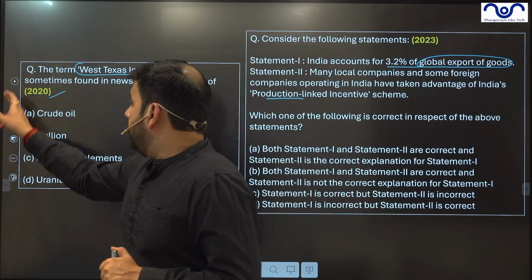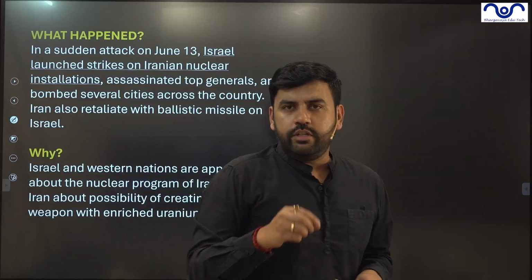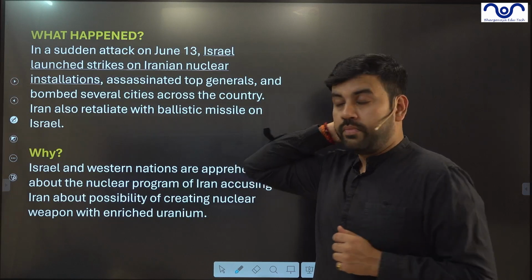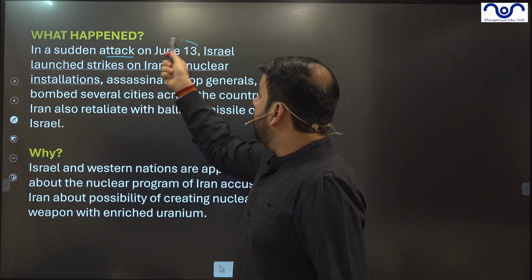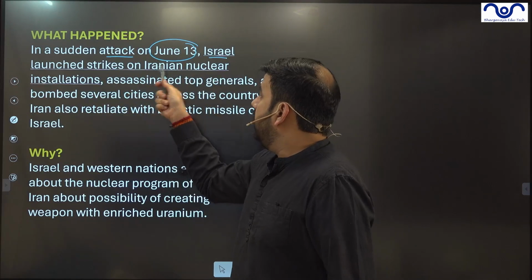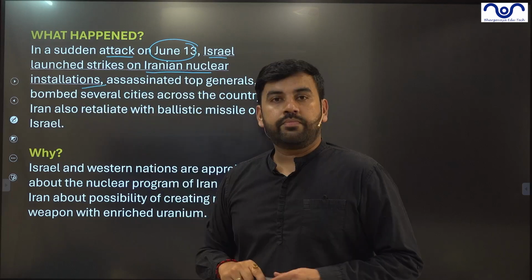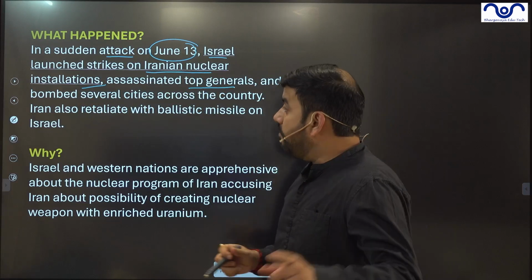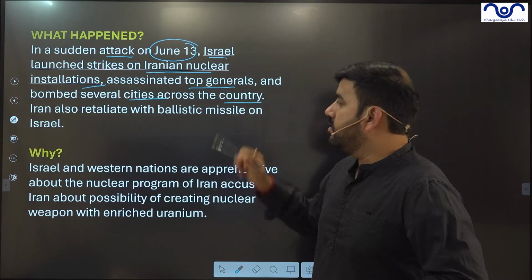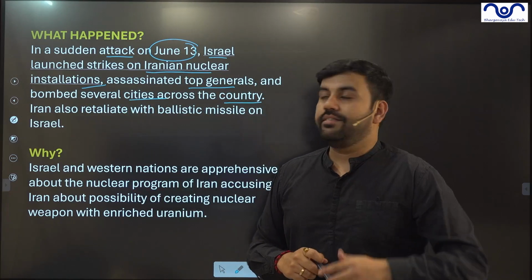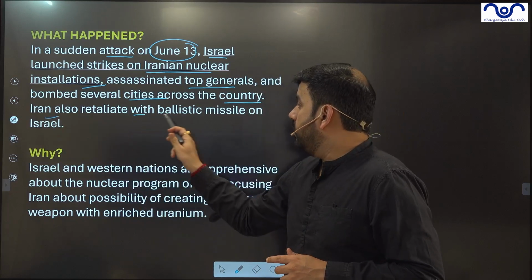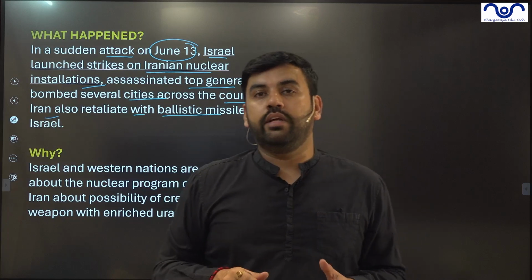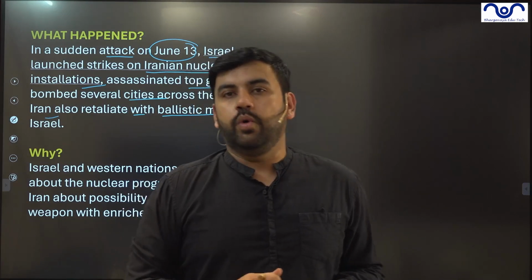Then let's start, given this understanding, with the context of why this was in the news. Israel has made a sudden attack on Iran's nuclear installations. Meanwhile, they also assassinated their top military generals. They have also bombed several cities across the country. On the other hand, Iran has replied with ballistic missiles on Israel, and by the way, these missiles have actually hit Israel despite their Iron Dome.